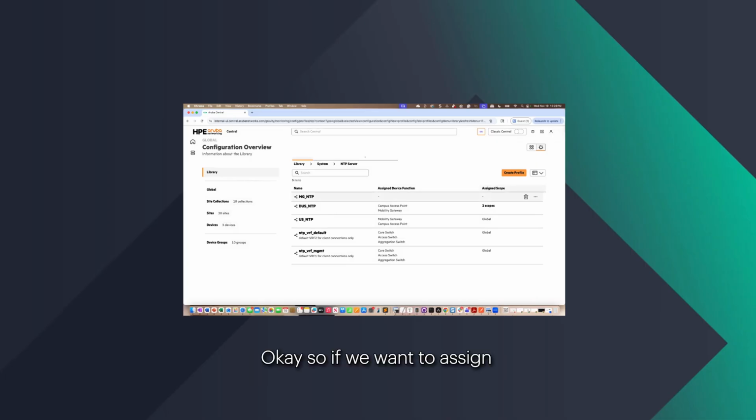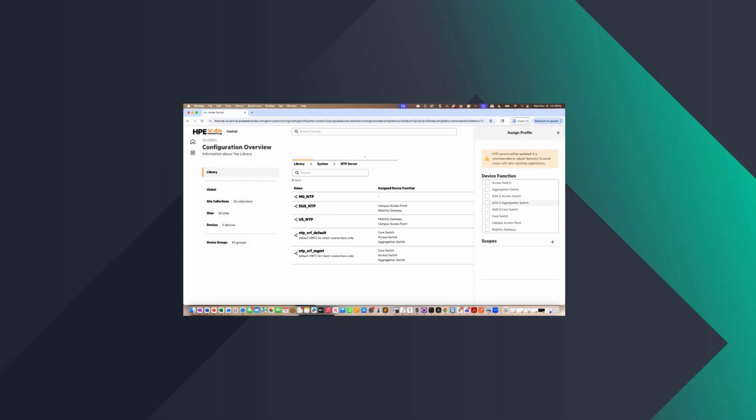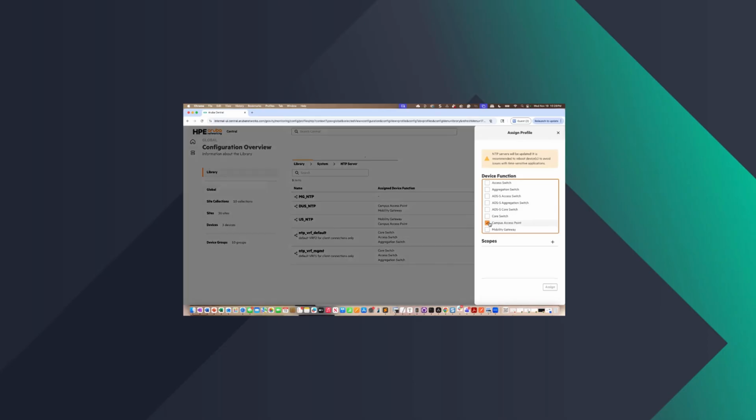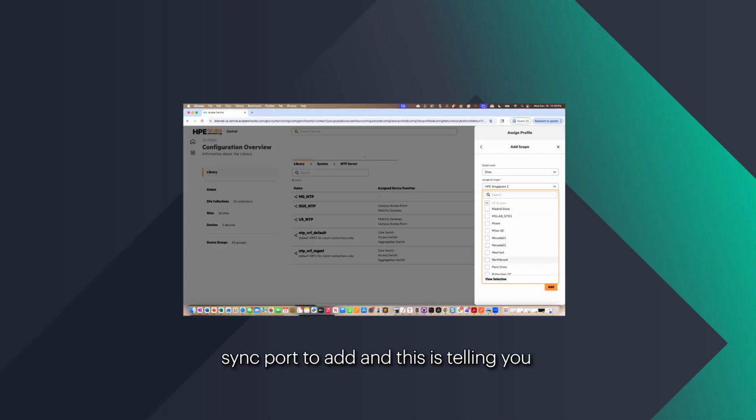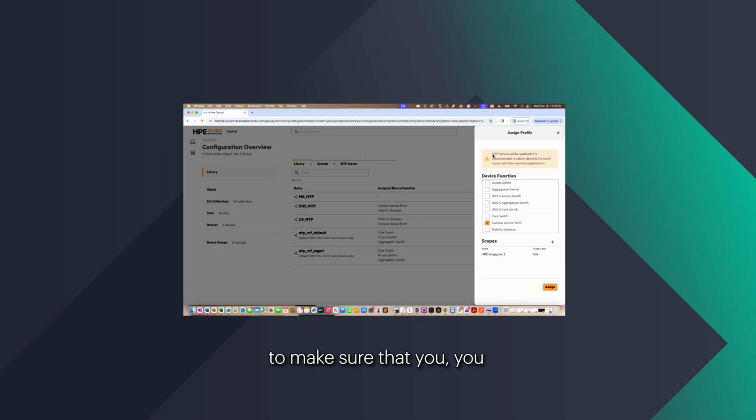Okay, so if we want to assign that to something, we come in here and say assign. I want to assign this to campus access points. I want to select the scopes. If you want that to be across your entire organization, you could just assign it to global. For this, I'm going to just assign it to the site. And I'm going to say Singapore 2, add. And this is telling you to make sure that you reboot the device for everything to sync. Standard.